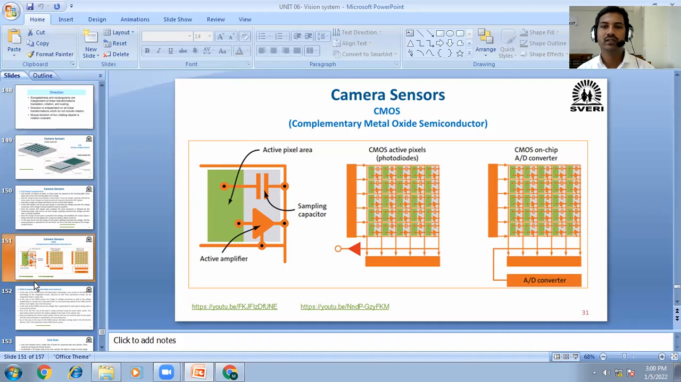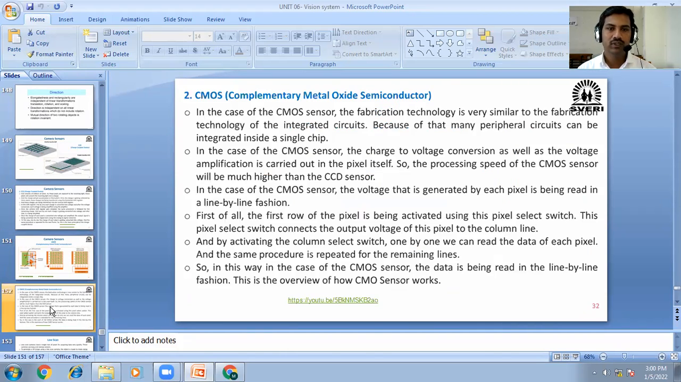CMOS, complementary metal oxide semiconductor. Okay, in the case of the CMOS sensor, the fabrication technology is very similar to the fabrication technology of integrated circuits. Okay, because many peripheral circuits can be integrated inside a single chip.